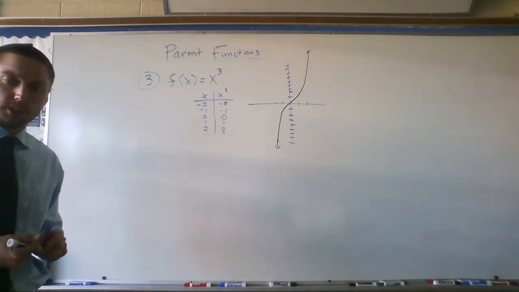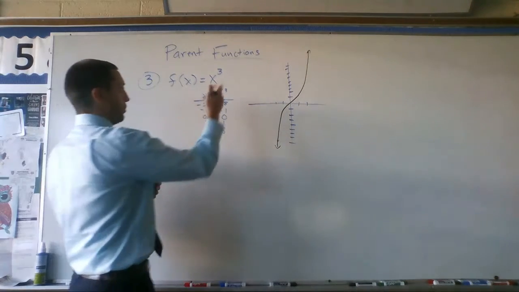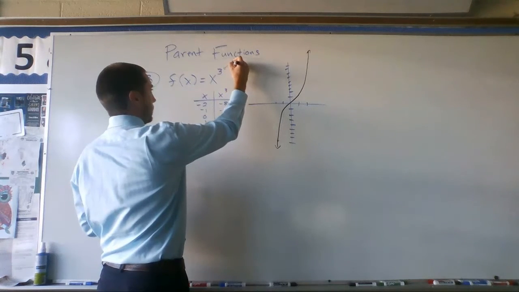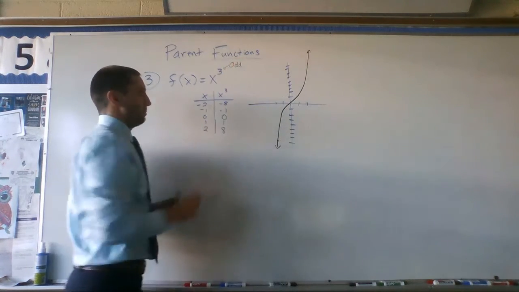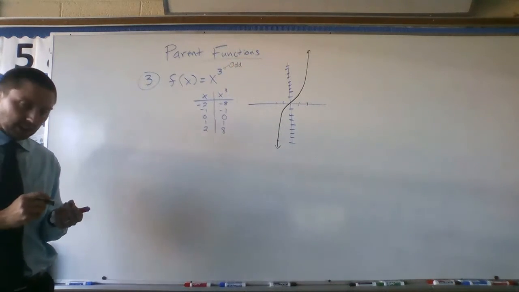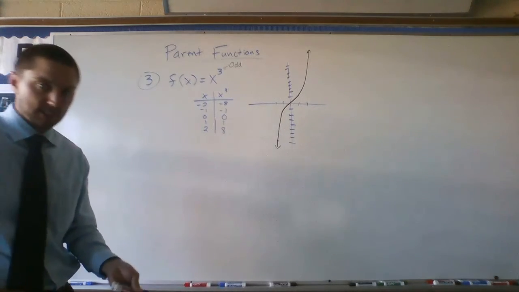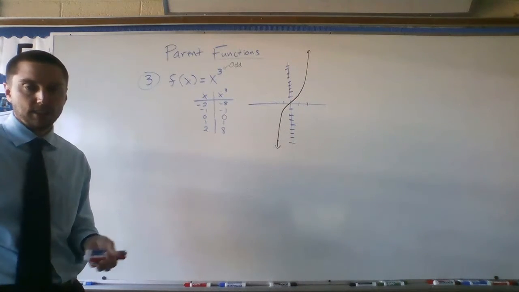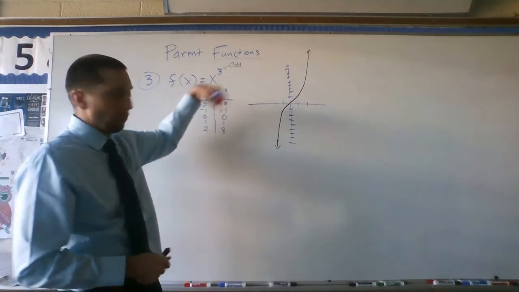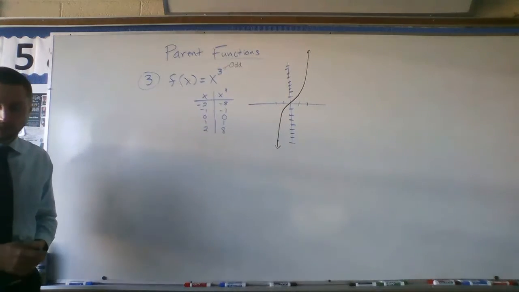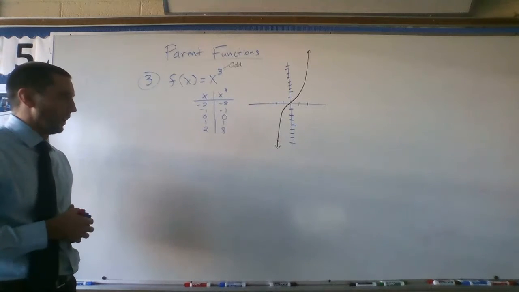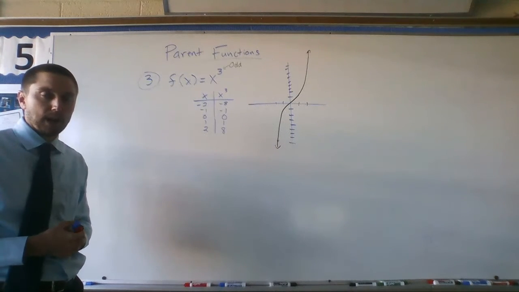Similarly to what we talked about with x squared, maybe make a note up here: this is the general shape of x to any odd exponent. So x to the third, x to the fifth, x to the seventh, x to the ninth. Odd, but not 1, obviously, because x to the first I just beat. But this is the general trend of x to any odd power.